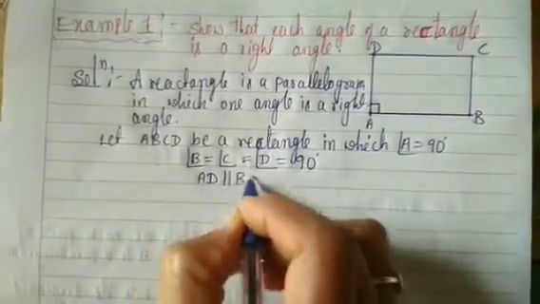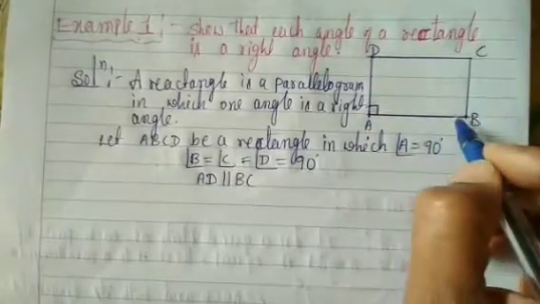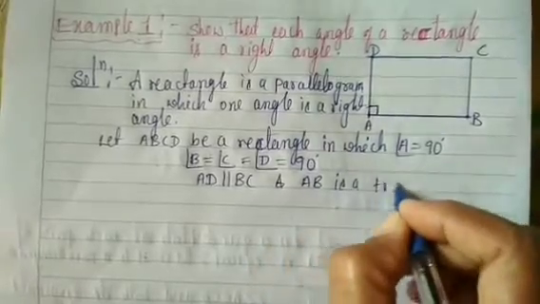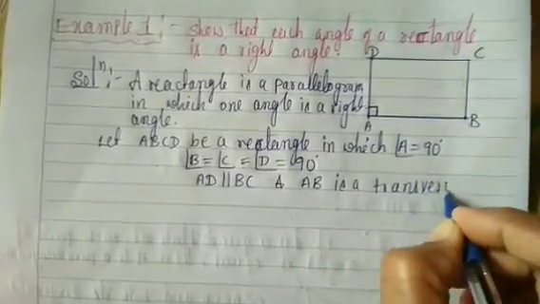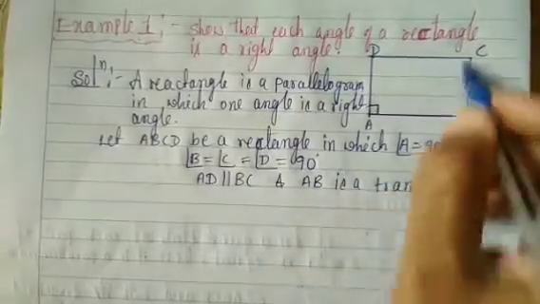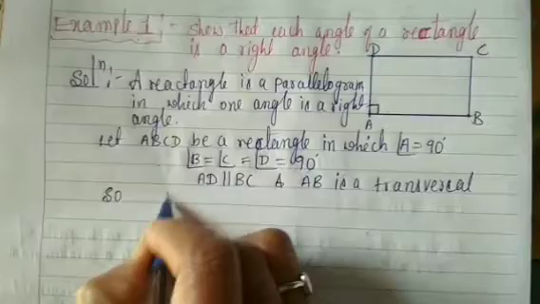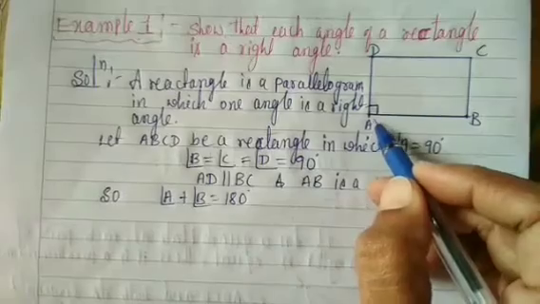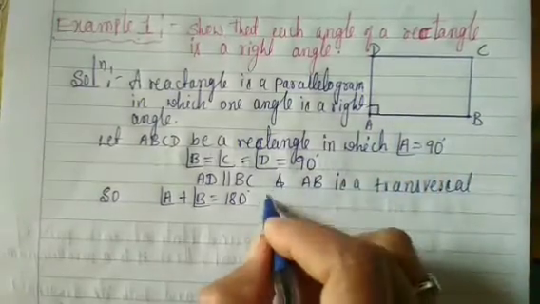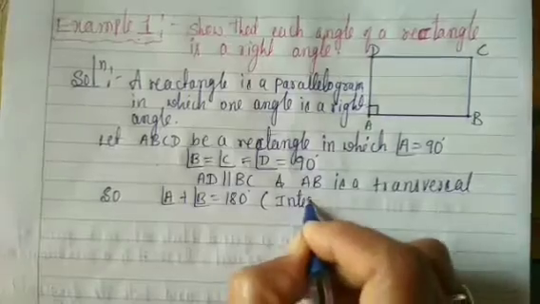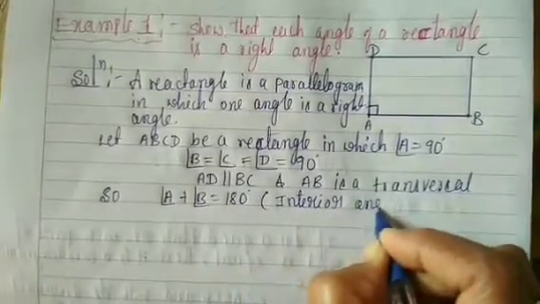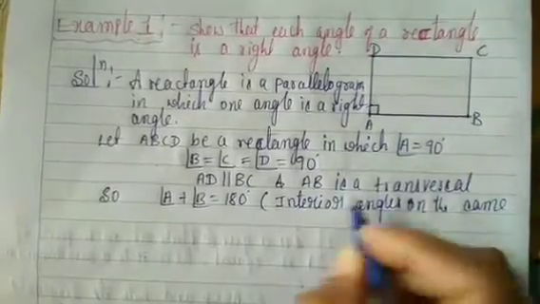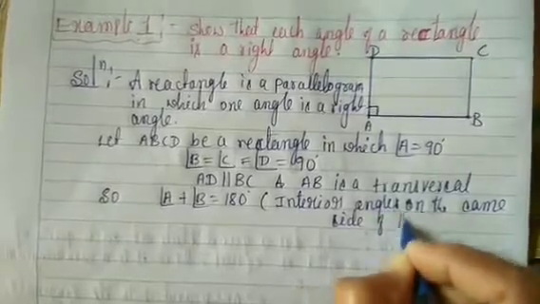We have AD parallel to BC. Look at this figure. AD is parallel to BC and AB is a transversal. So, angle A plus angle B is equal to 180 degrees. Here angle A plus angle B is equal to 180 degrees, which means interior angles on the same side of the transversal.